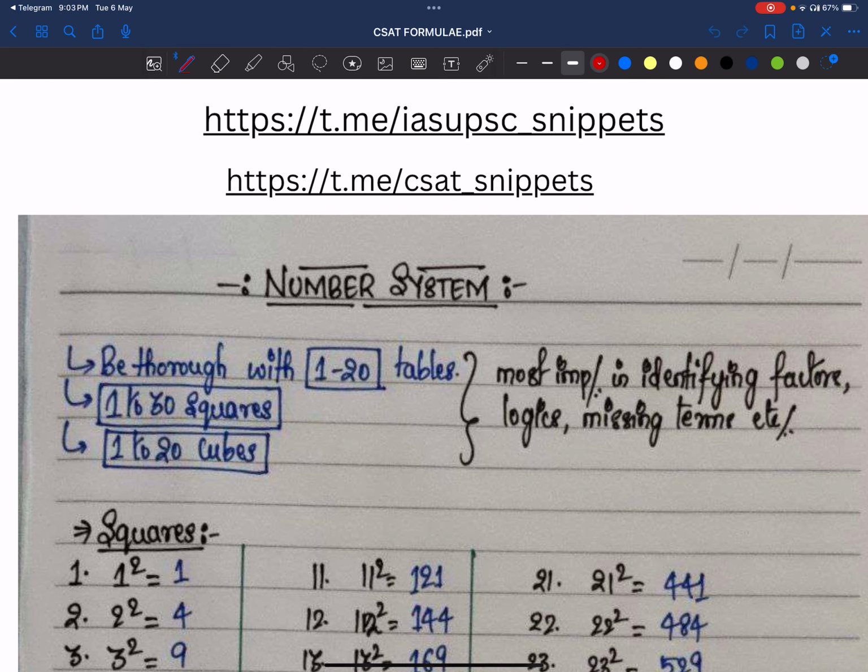Friends, I'm very happy to share this PDF because I've written UPSC 4 times, but didn't qualify in the CSAT paper all 4 times. I know how it feels when you don't qualify prelims after preparing for so long. There are many friends of mine who got 100 marks, 90 marks in GS, but secured very few marks in the CSAT paper. Sometimes a few people got 60, 61, 63 marks in CSAT. So I really feel the pain of not qualifying prelims.